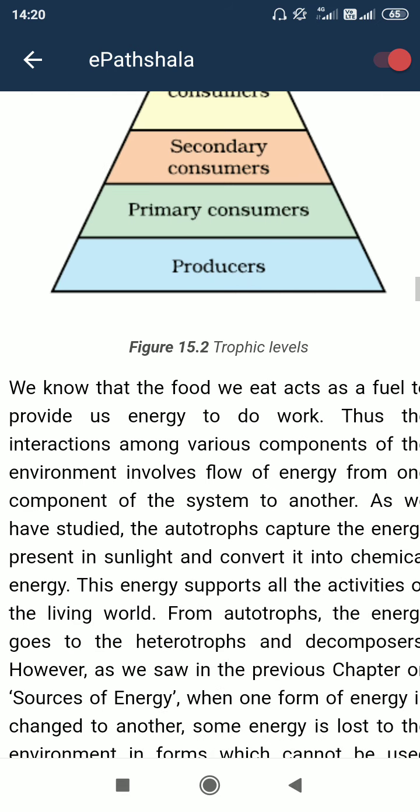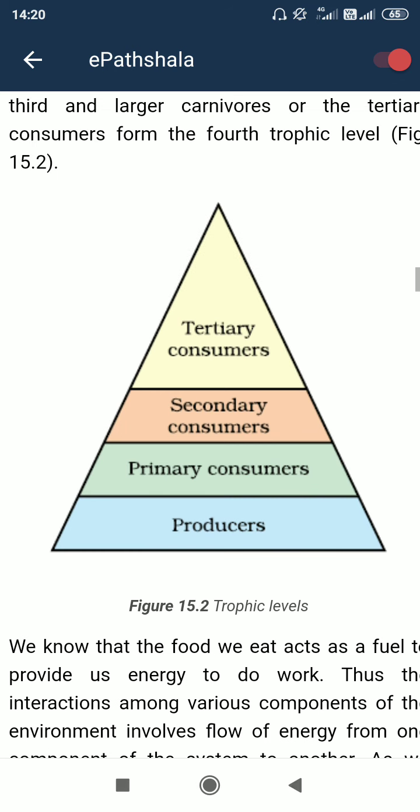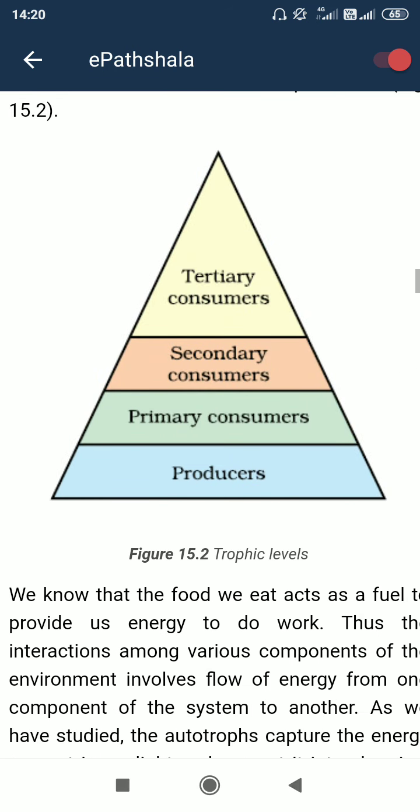Likewise, this is the trophic level. First trophic level, second trophic level, likewise it goes higher. And this is the structure of a pyramid or pyramid-like structure. Actually what happens, the number of producers is much more than the primary consumers. Maybe 10 producers are eaten by only one primary consumer for living purposes, and maybe 20 primary consumers are eaten by only one secondary consumer.